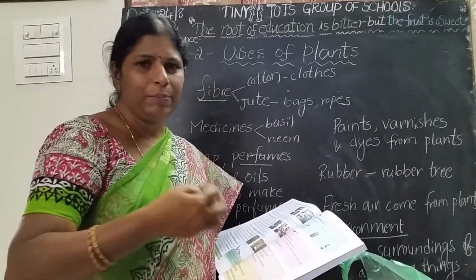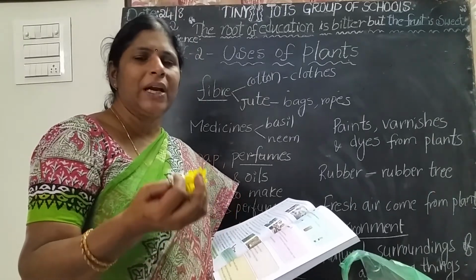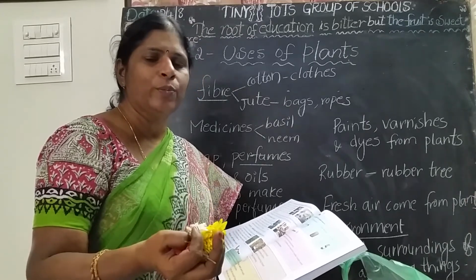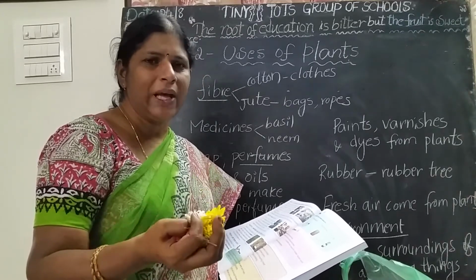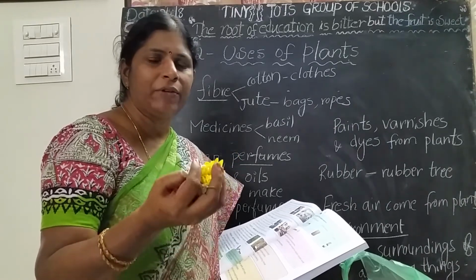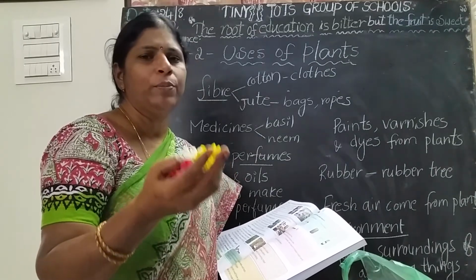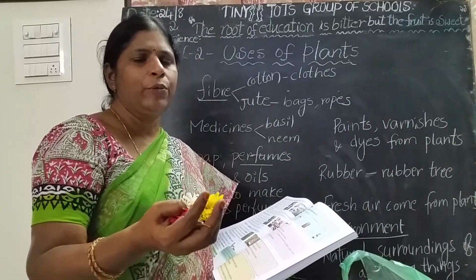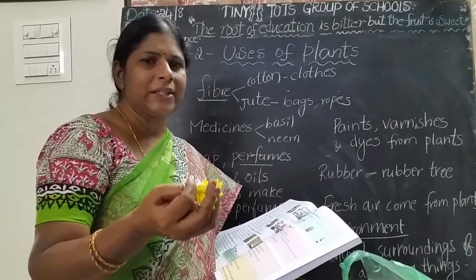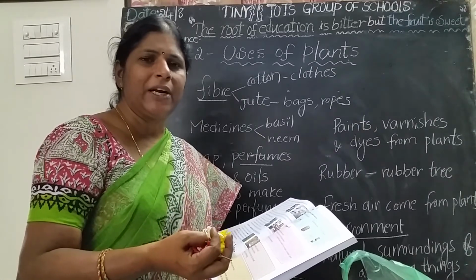If we apply some perfume on our body, it gives a good smell. That's why your mother or father and some other people also use perfumes. Perfumes give a good smell. And flowers are also used for decoration of your houses, for marriages, for functions. We are using more beautiful flowers. We express our feelings by giving bouquets and flowers. For example, your friend celebrates a birthday.